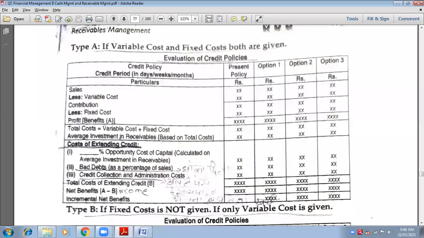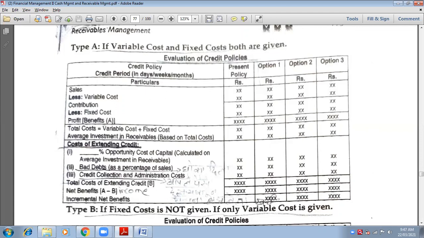After that, we have bad debts. Bad debts will be given as a percentage of sales. Suppose 20 percent, and sales is 20 lakhs, so 20 lakhs into 20%, it's simple. And last, credit collection and administration cost will be directly given in the question.